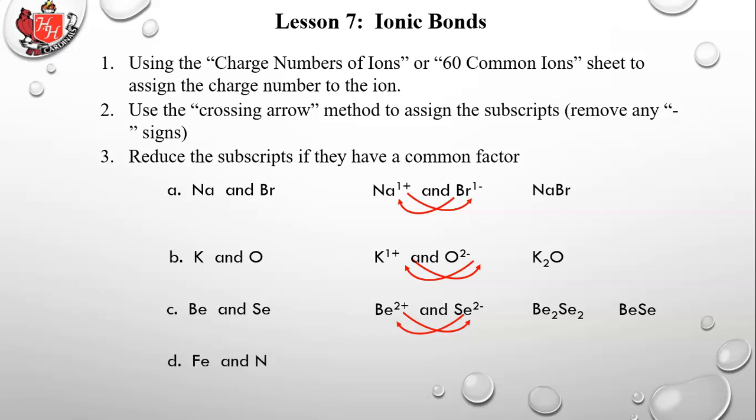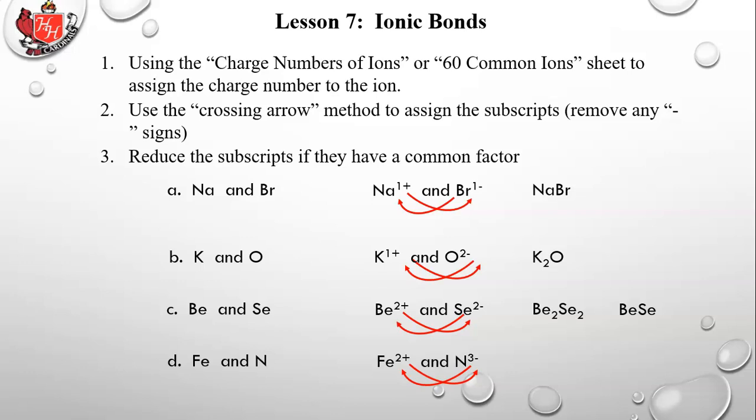Okay, how about iron and nitrogen? Well, first of all, you have to decide what kind of iron it is. Is it iron 2 or iron 3? Well, let's say it's iron 2. If it was iron 3, it would be easy because iron 3 would be 3+. That would match up perfectly with nitrogen 3-. So 3 plus and 3 minus would match up perfectly. That would be a 1-to-1 relationship. It would just require 1 iron to match up with 1 nitrogen. It would be a perfect mix.